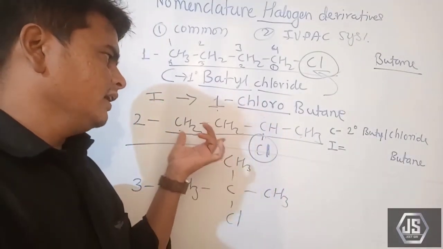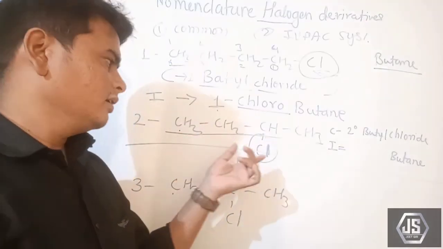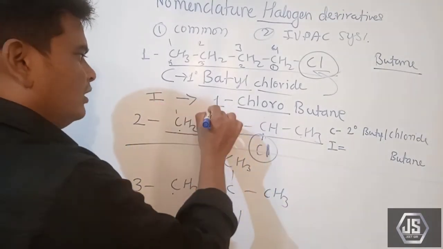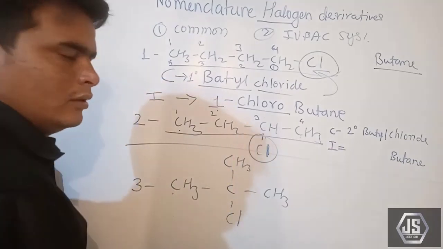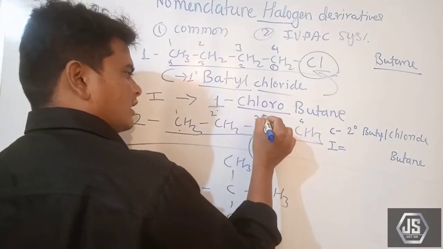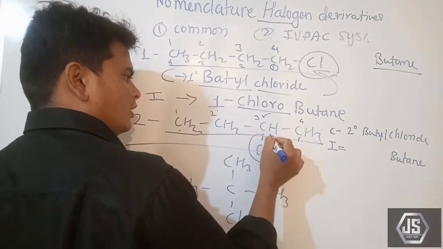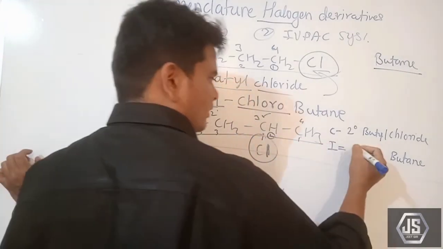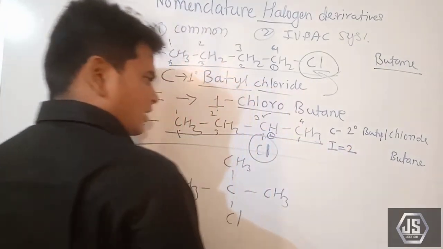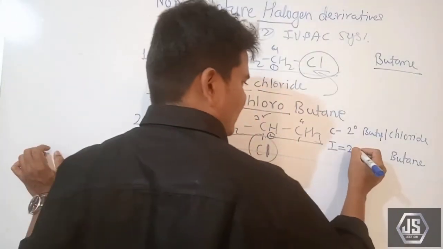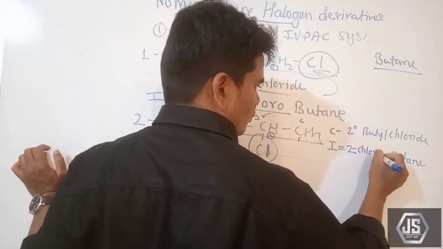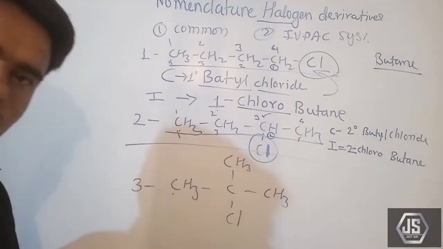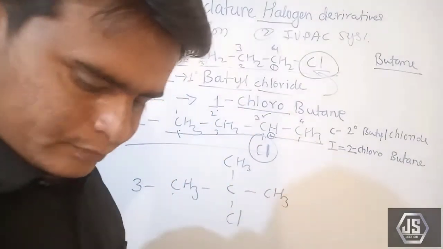The second rule says the carbon containing the halogen gets the lowest number. If we start from here, 1 2 3 4, the carbon gets 3. If we start from here, 1 2 3 4, it gets 2. So we are numbering from right to left. The second carbon has the halogen group, so 2-chlorobutane is the name of this compound, right?